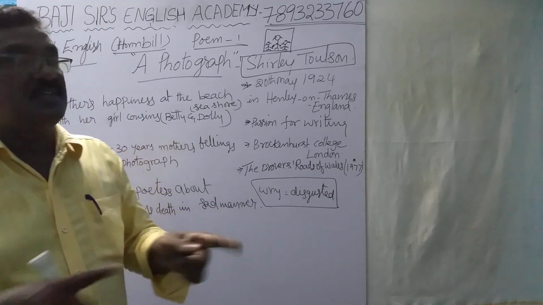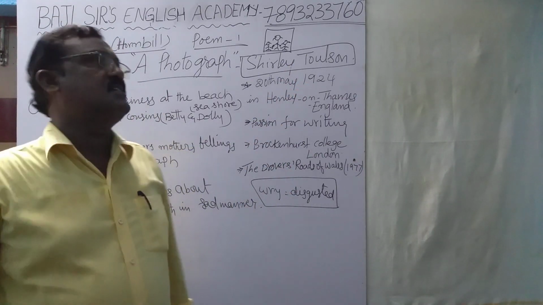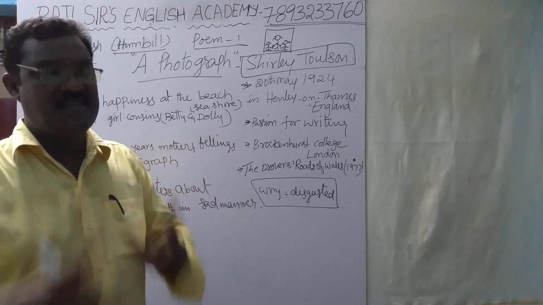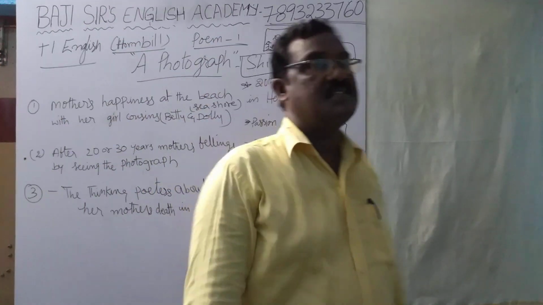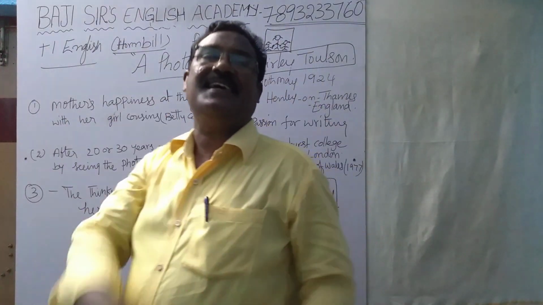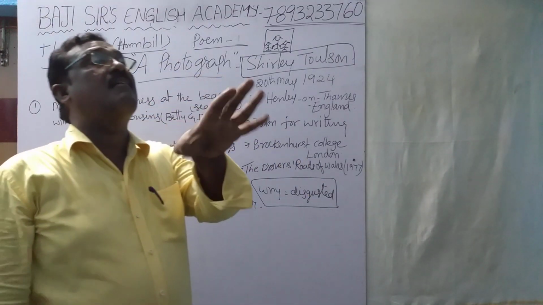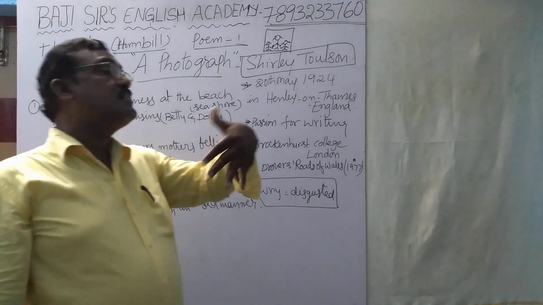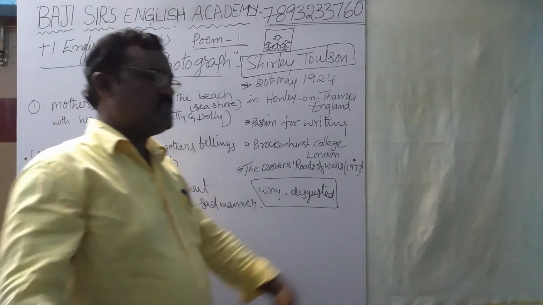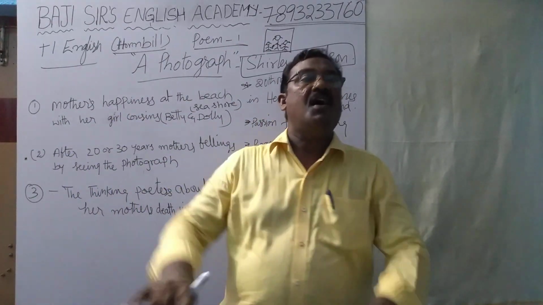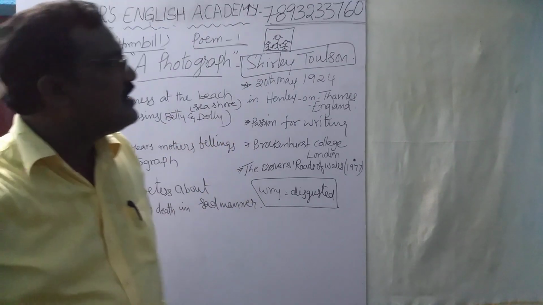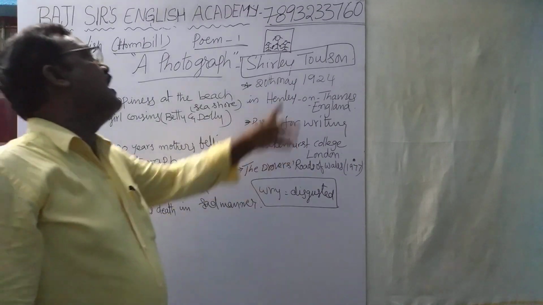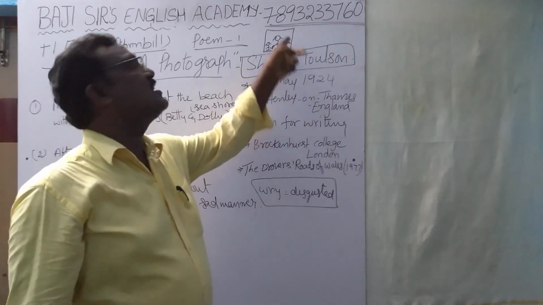In the last verse of the third stanza, the sentence is, both lie with the labored ease of loss. That sentence is a very, very wonderful sentence. Labored ease of loss. Labored means struggling a lot. They faced so many problems. Ease means comfort. Of loss. Loss means what? They lost something. What did they lose? The mother lost the happy days when she was young, and now the author felt very unhappy because she lost her mother.